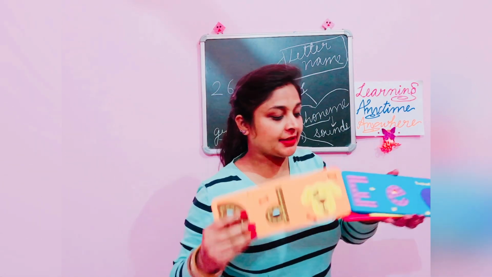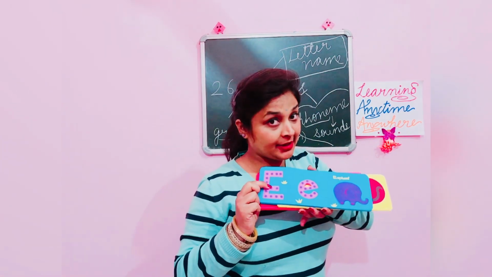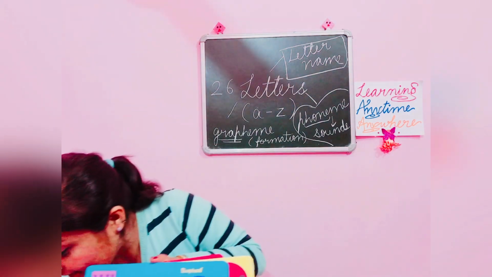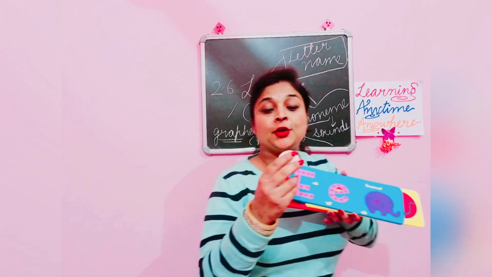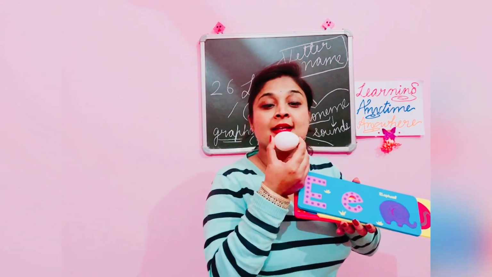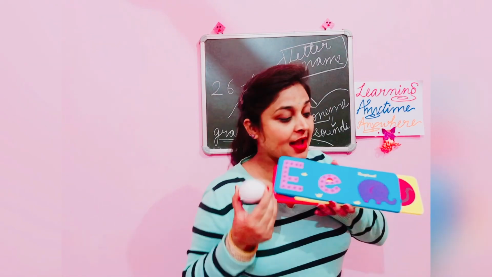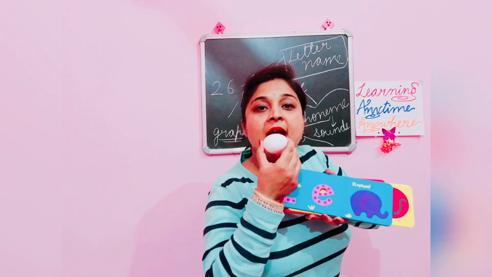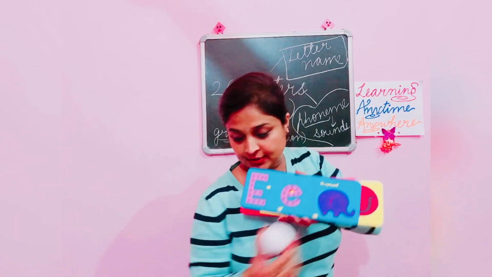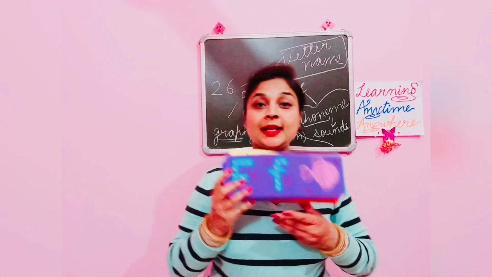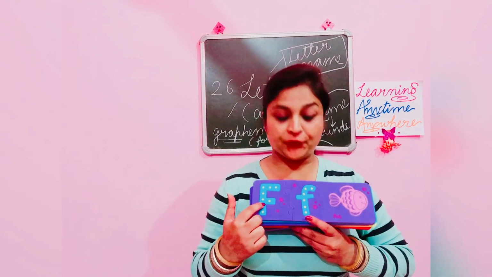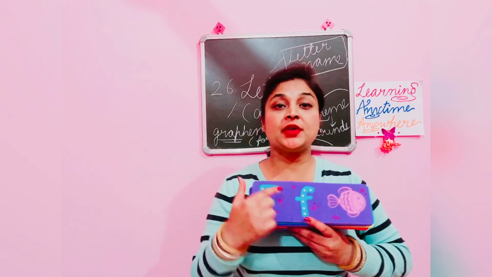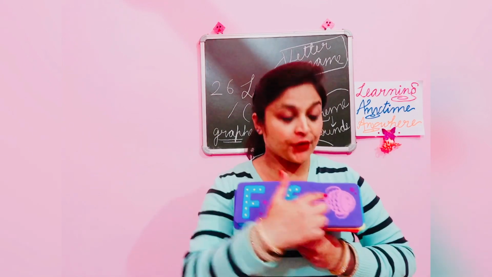The next letter is letter E. The sound of letter E is like eating an egg. We have to hold the egg like this. Egg, elephant, elephant. The next letter is letter F. The sound of letter F is fish.